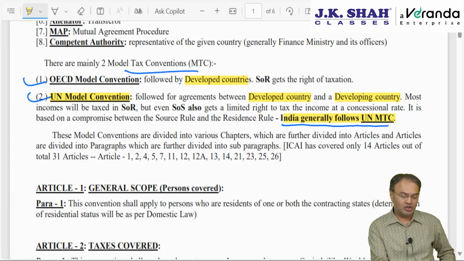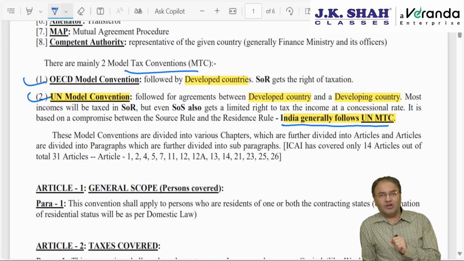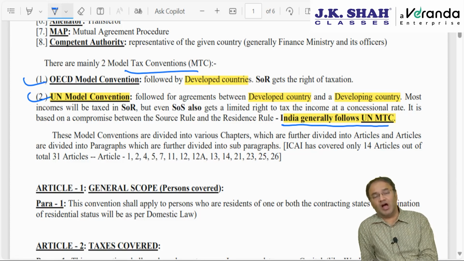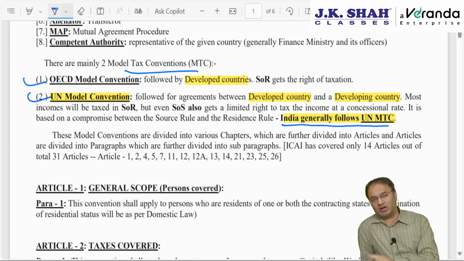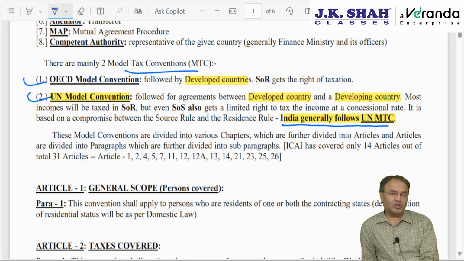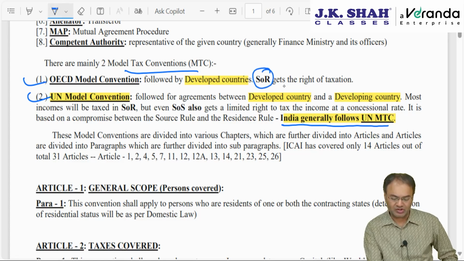What is the difference? Fundamentally there is only one difference. These model tax conventions, or the DTAA, basically avoid double taxation by assigning the right of taxation to either of the states: for this income SOR will charge tax, for this income SOS will charge tax, and for this income both the countries can charge tax. That kind of assigning of the right of taxation is done by DTAA. According to the OECD model convention, for most of the incomes, in fact for all the incomes, the right of taxation is assigned to SOR, state of residence.